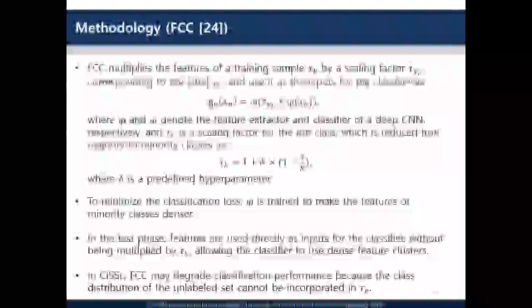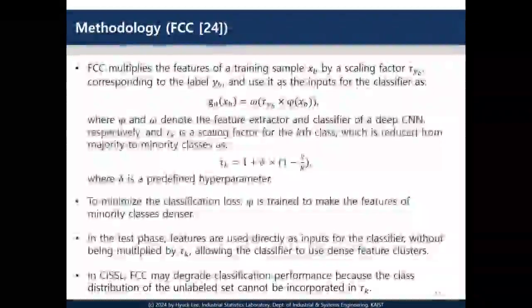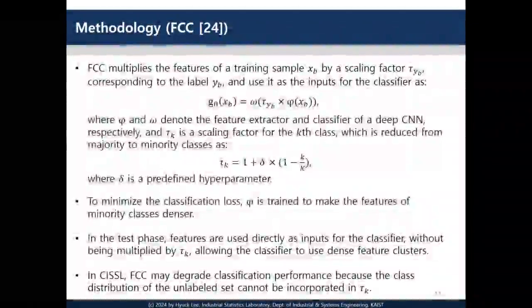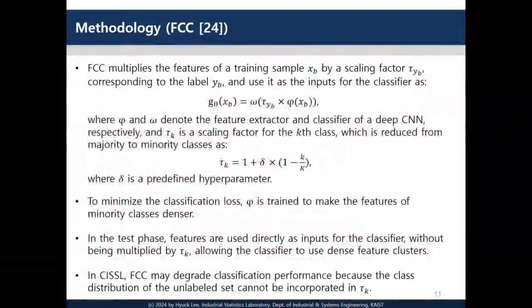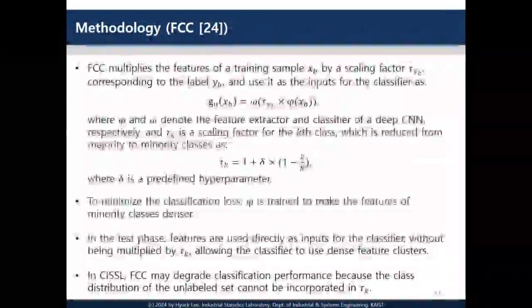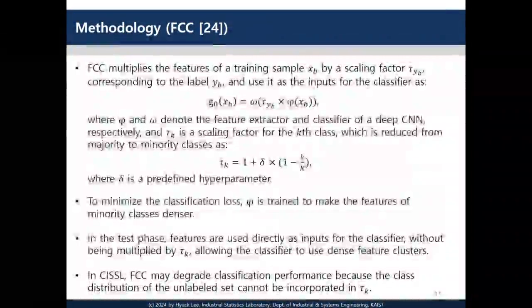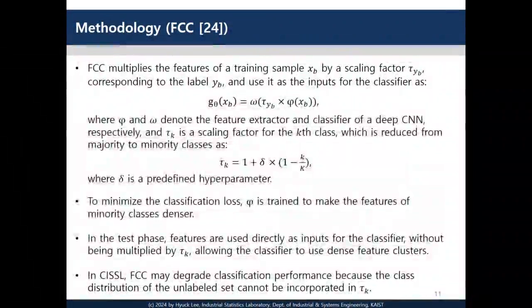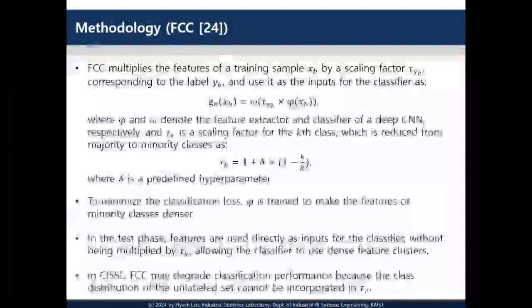By applying larger scaling factors to majority class features, the classifier is trained such that minority class features do not overlap with expanded majority features, encouraging minority features to occupy denser regions. Importantly, this scaling is applied only during training. Then during testing, features are used as is to leverage the learned dense clusters.